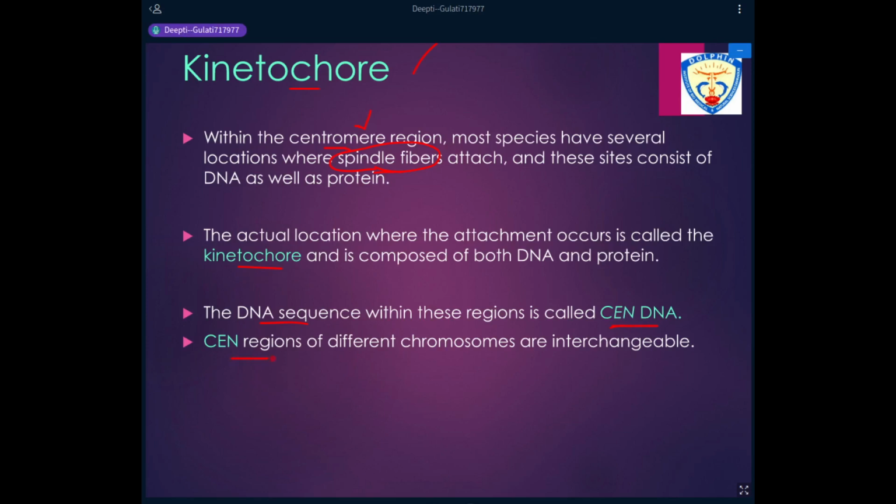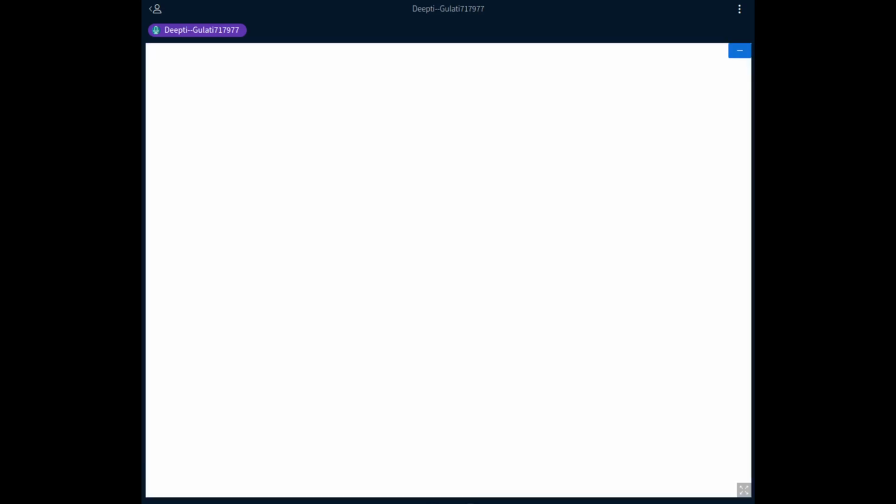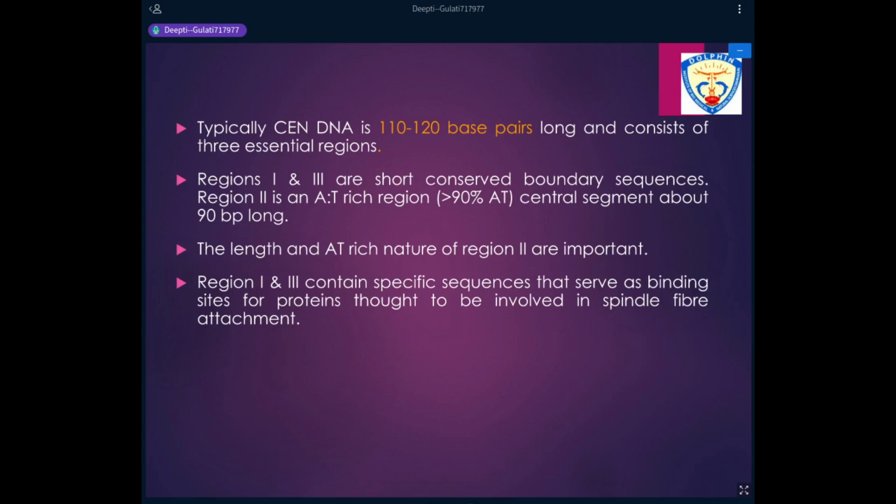An important point here is that the CEN regions in different chromosomes are interchangeable. That means the CEN region for all the chromosomes is the same. If you isolate the CEN region from one chromosome and attach it to another chromosome, there is no change in the division process. So these are conserved sequences of DNA which have not changed, and in eukaryotic chromosomes you can interchange the CEN region from one chromosome to another.